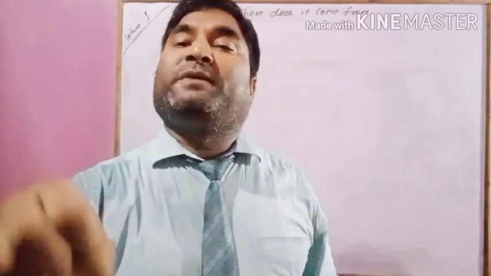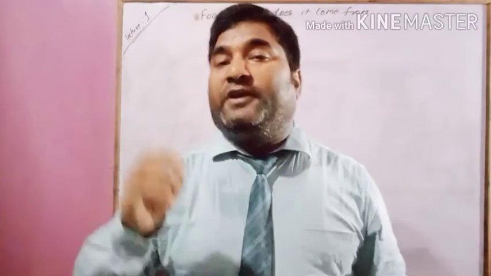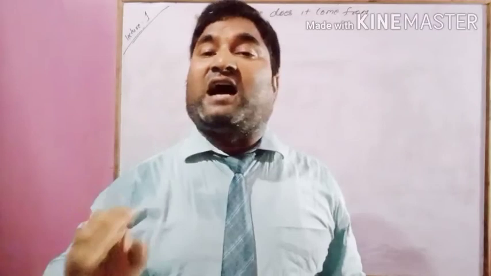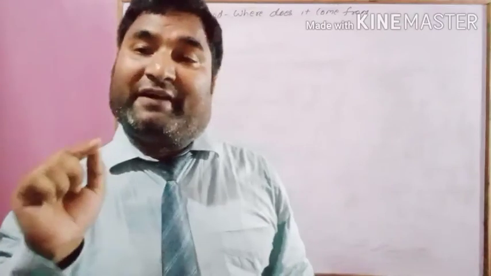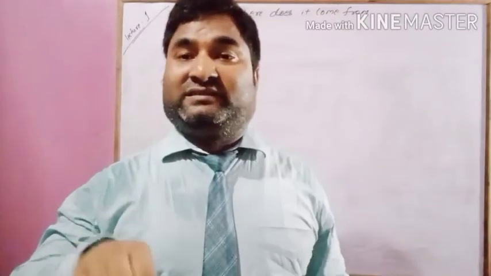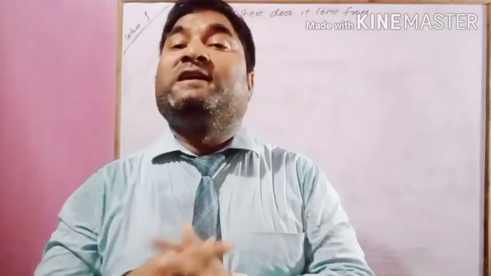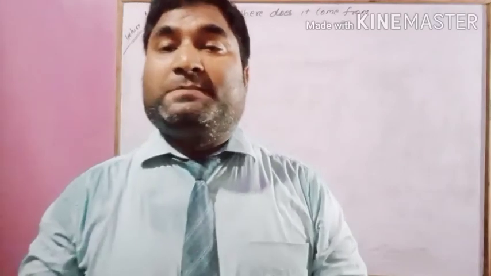Leave it as it is, and after one day, a small white outgrowth can be seen. This is called sprouting of gram, and this type of grams are called sprouted gram.